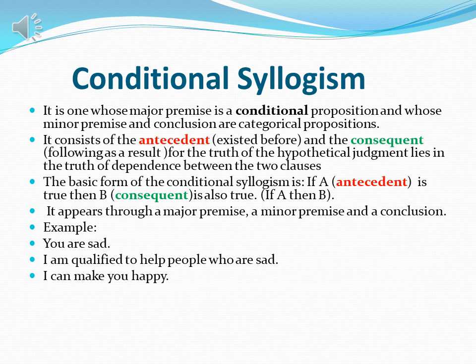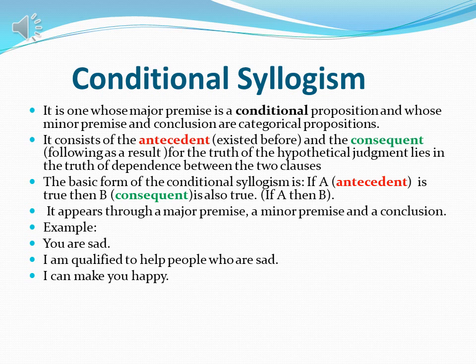The next type of syllogism is conditional syllogism. It is one whose major premise is a conditional proposition and whose minor premise and conclusion are categorical propositions. It consists of an antecedent, which already exists, and a consequent, which follows as a result.